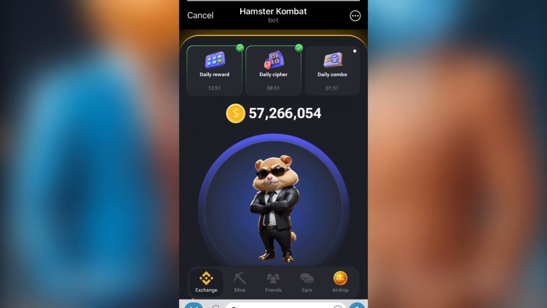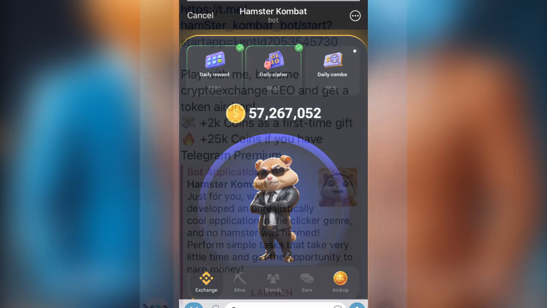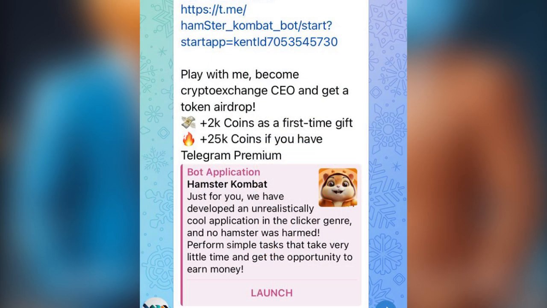I have seen a lot of videos online. I've even seen people saying because you click on launch, when you send your referral link to someone on Telegram, here you will see something like launch at the bottom, then you will also see the link at the top. So some people are saying it's because the person clicked on the launch instead of the link. Well, that is absolutely not the truth. Yes, that is not the real fact.